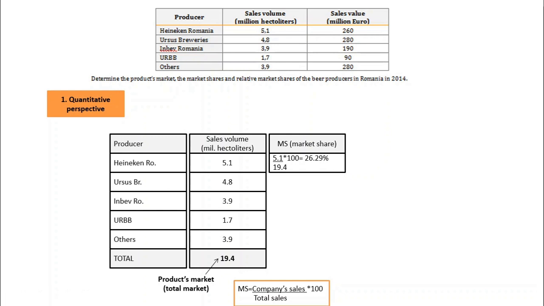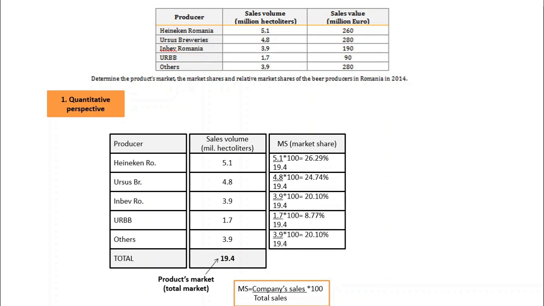26.29%. For market share, my recommendation would be to use 2 decimals, but you have to pay attention at some point because you'll have to round them. We will discuss immediately. In case of Ursus, the sales of the company 4.8 over the total sales 19.4 times 100, and we have a market share of 24.74, similar for the rest of the companies.